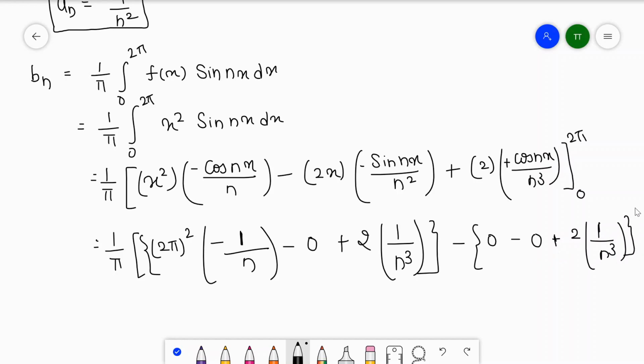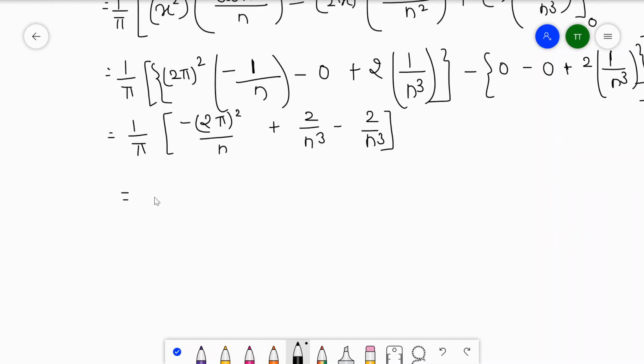So this is my lower limit, and we just have to take upper limit minus lower limit to find bn. So this is equal to 2 pi square divided by n plus 2 upon n cube, and because of the negative on the lower limit, it will give you 2 upon n cube.